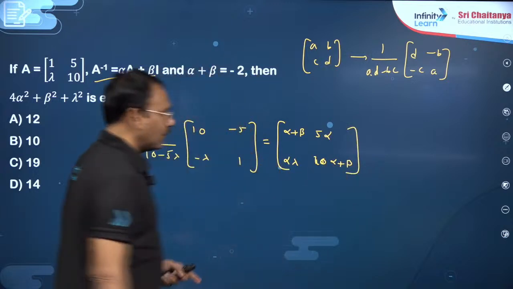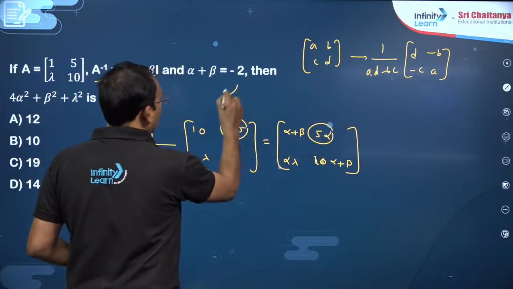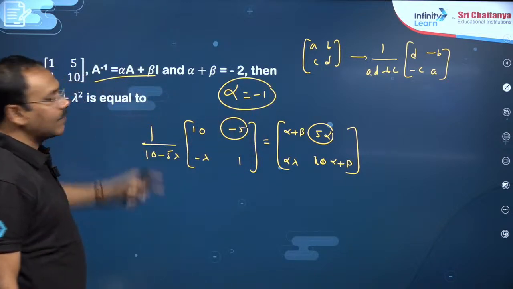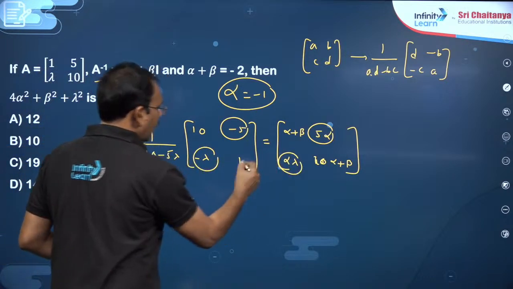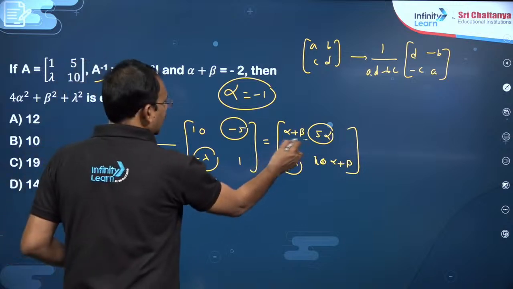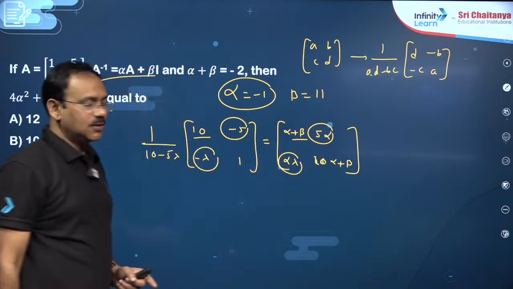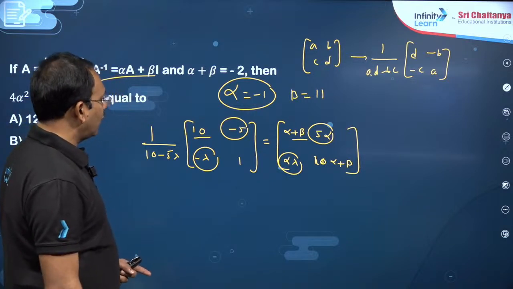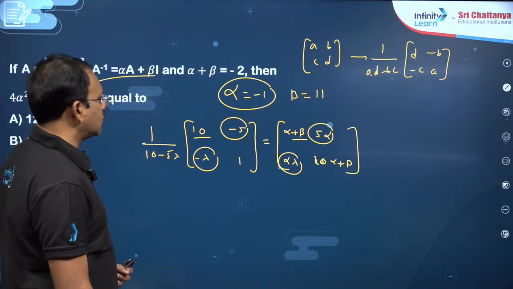These two are equal, dear students. So if you equate these two, you will get alpha value minus 1. He wants alpha, beta, lambda value, alpha value minus 1. If alpha is minus 1, lambda, okay, we don't get anything. But alpha plus beta is 10, so beta must be 11, dear students. Okay, then 10 alpha plus beta is 1, am I correct? 10 alpha is minus 10, beta is 11, that is also correct.